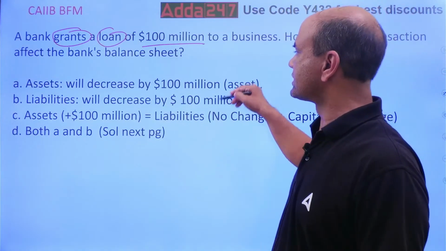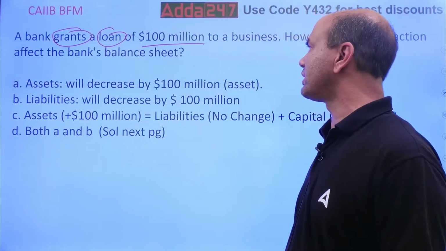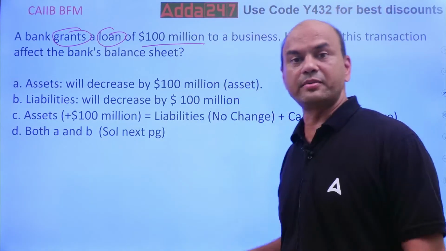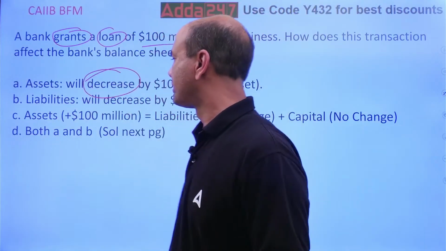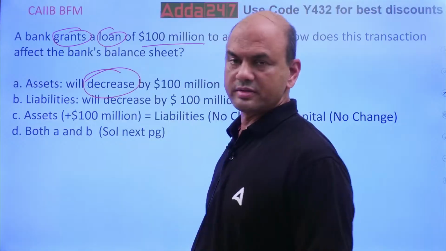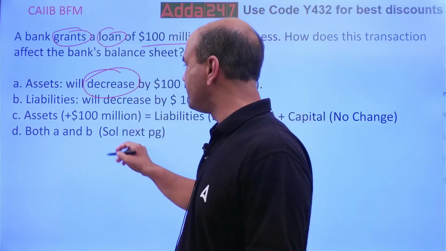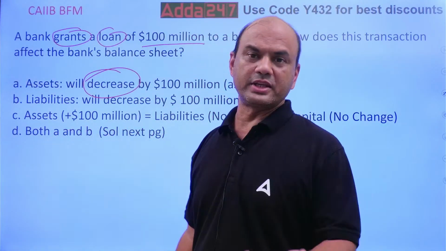What about these two options? Assets will decrease by $100 million. Will the asset decrease? I have given a loan, so assets will increase. Okay, so this is wrong. If A is wrong, immediately D is wrong, because both A and B can't be true.